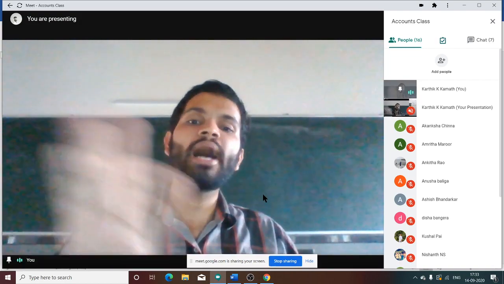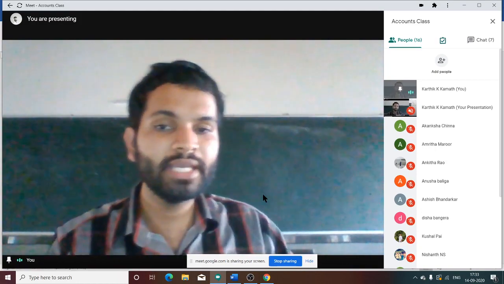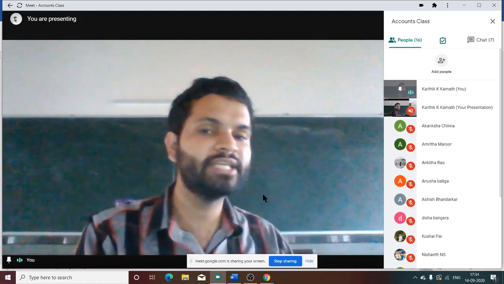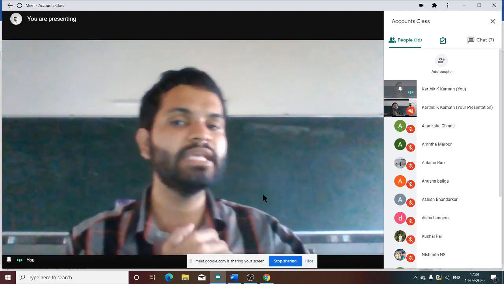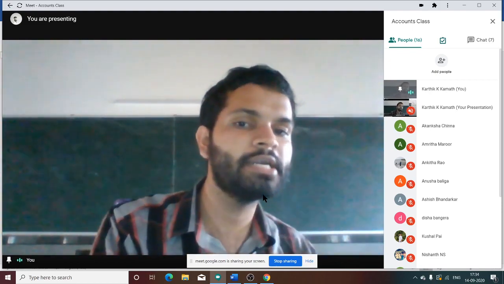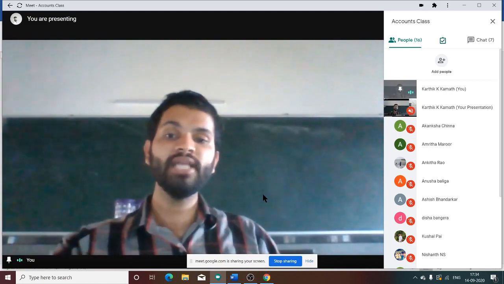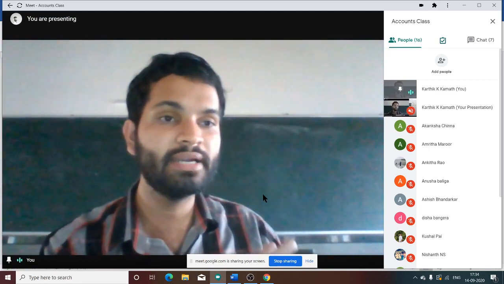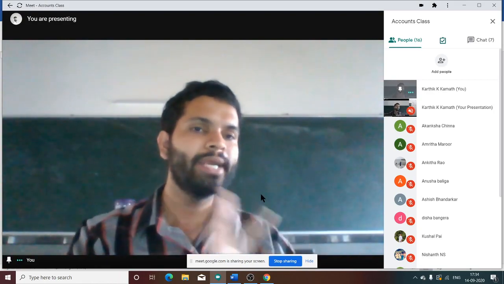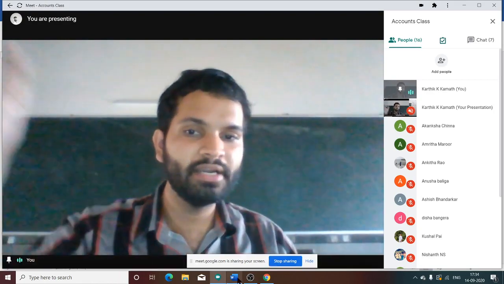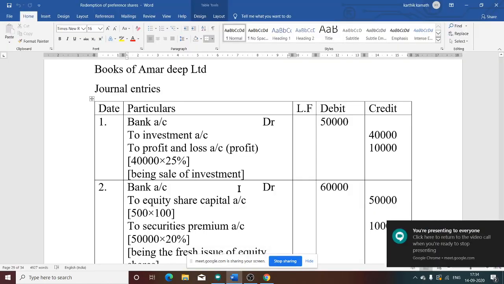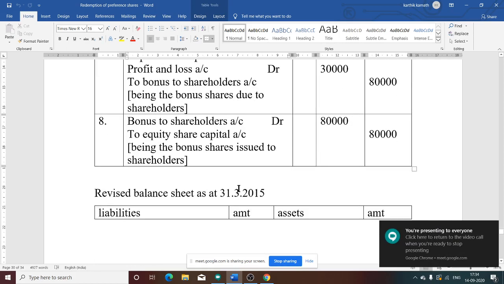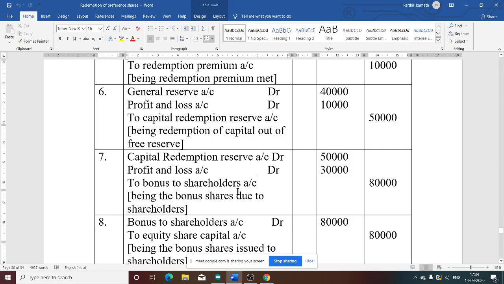Suppose there is a partly paid share. First thing is you need to make a call to convert the partly paid share into a fully paid share, and call money received. For that also one more journal entry you need to pass. So if there is a partly paid share in this problem, then the total number of journal entries will be 8 plus 2, which means 10 journal entries you need to pass in that case. And investment adjustment is also given in this problem. So we have now passed the journal entries.